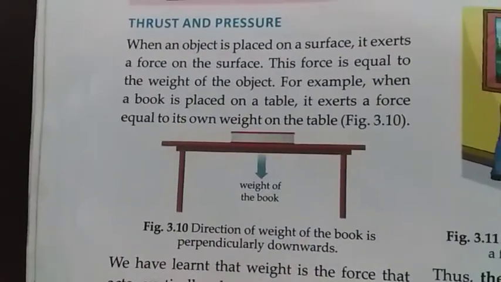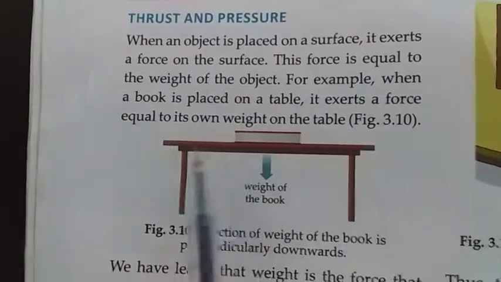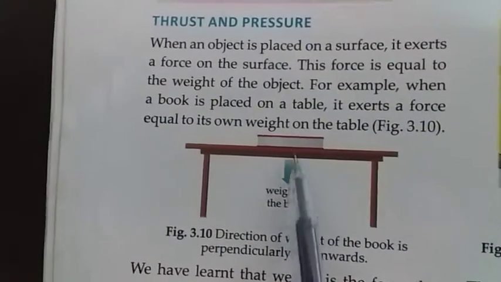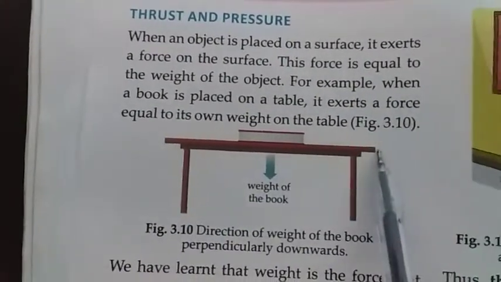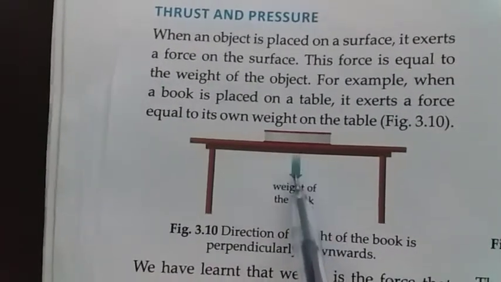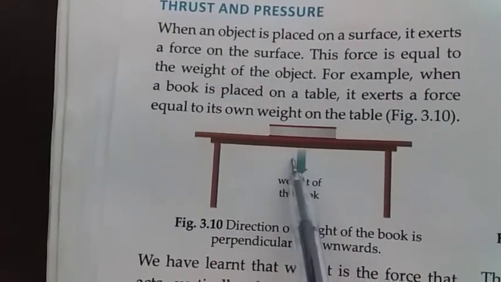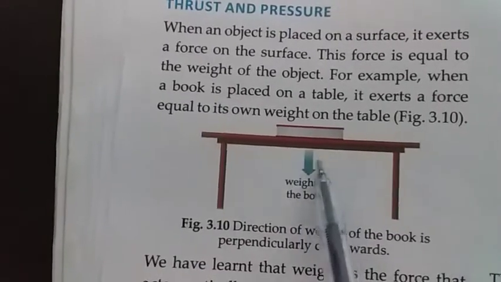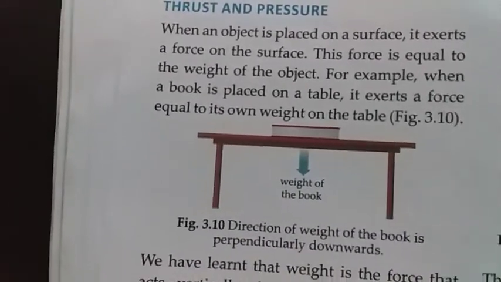So the force is acting perpendicular to the surface of the table, which means it is acting perpendicular to the surface of the table.